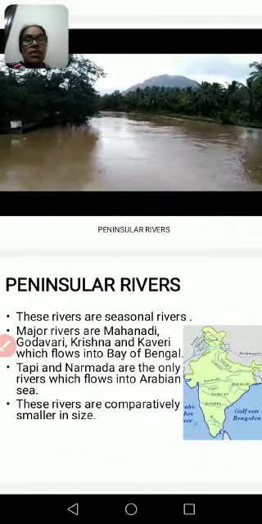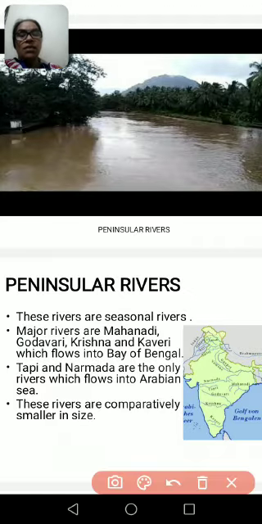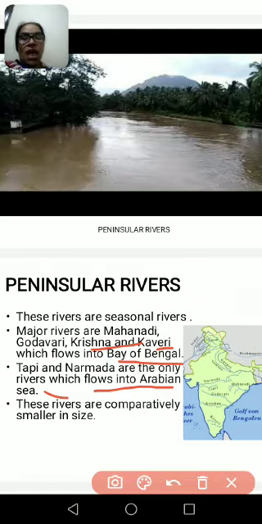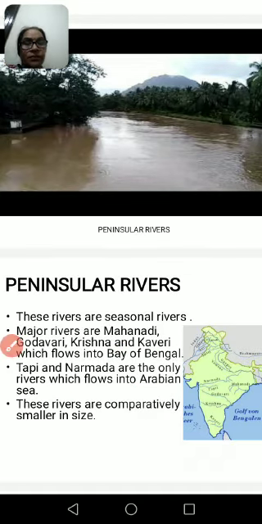Here the major rivers are Mahanadi, Godavari, Krishna, Kaveri, which flow into the Bay of Bengal. Tapi and Narmada are the only rivers which flow into the Arabian Sea, and these rivers are comparatively small in size. Now you can see on the map of India also.